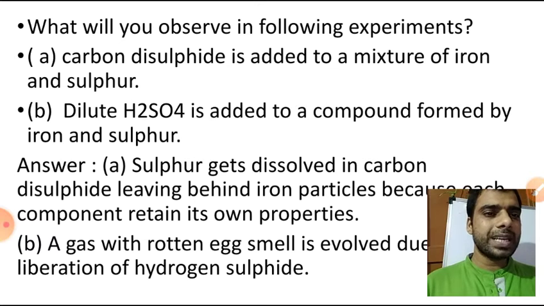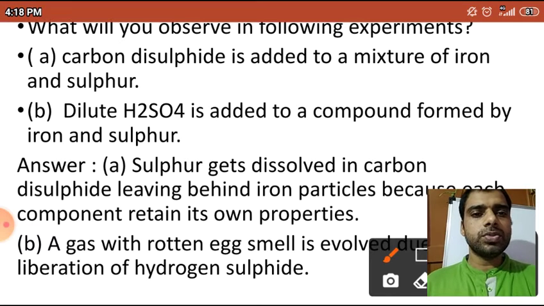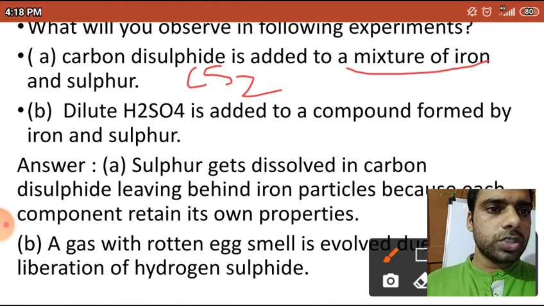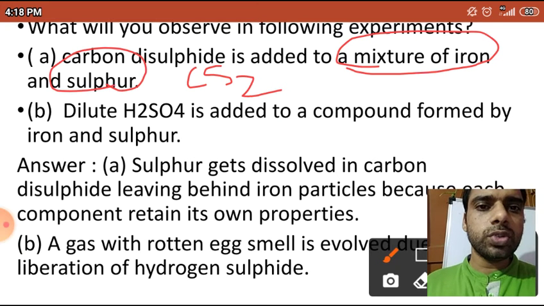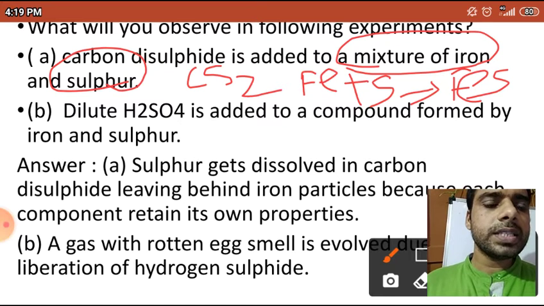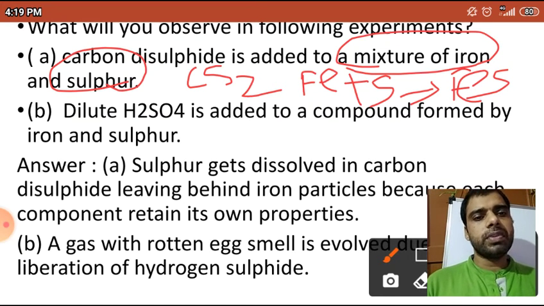You have to understand this question. Carbon disulfide, CS2, is added to a mixture of iron and sulfur. And now you should understand, a mixture of iron and sulfur, Fe plus S, what will it form? It will form FeS, iron sulfide.